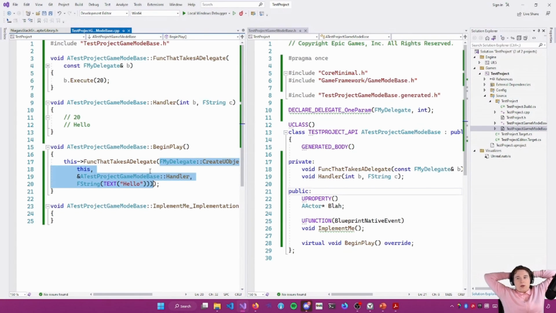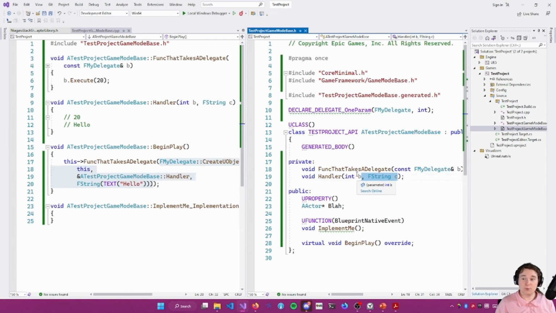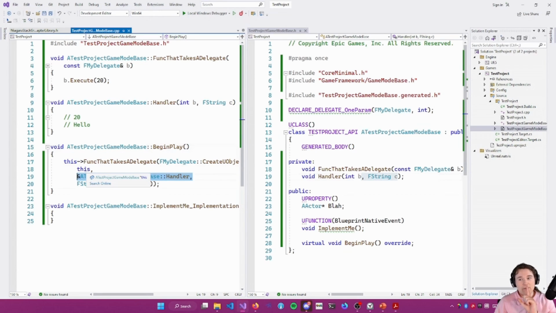You could bind a lambda and put all of the extra payload in the lambda, and have the lambda call your function with extra parameters. But you can just as easily do it this way, where you declare the extra parameter, or multiple extra parameters, on the handling function, and then you just pass the extra parameters after the handler. There is one catch.